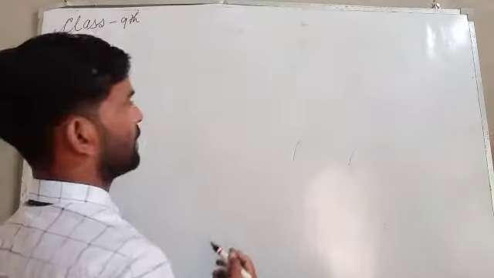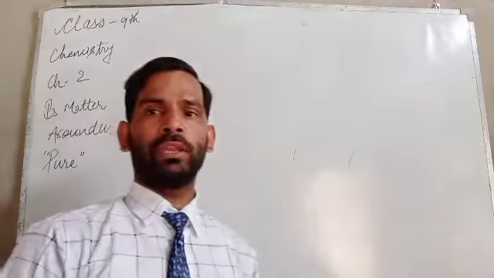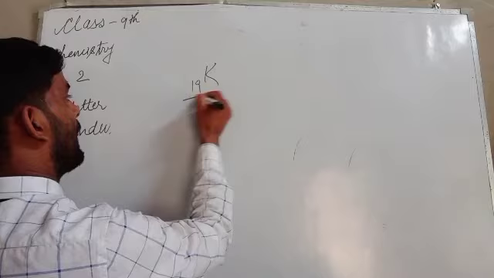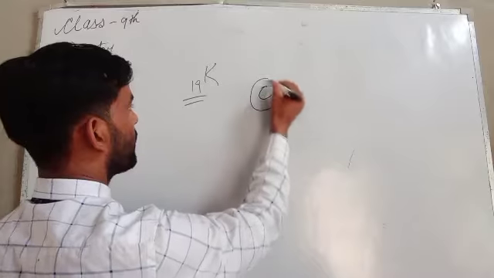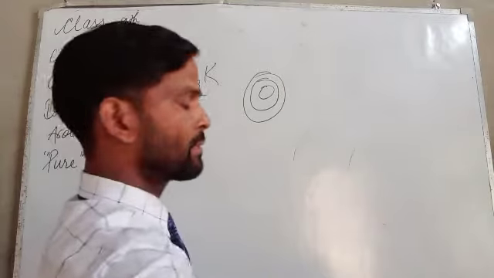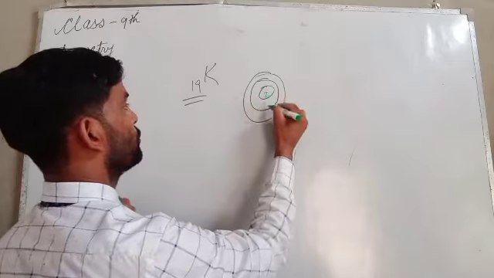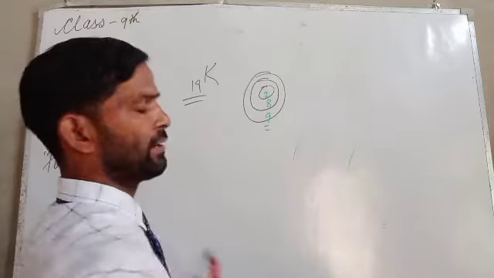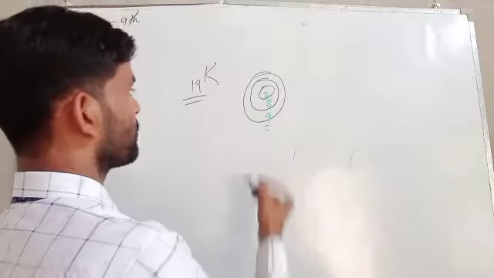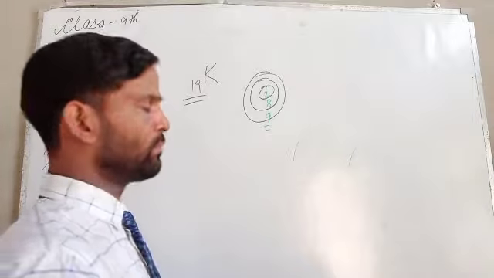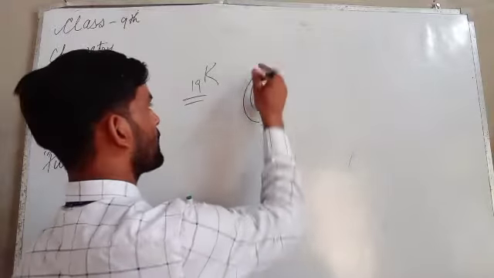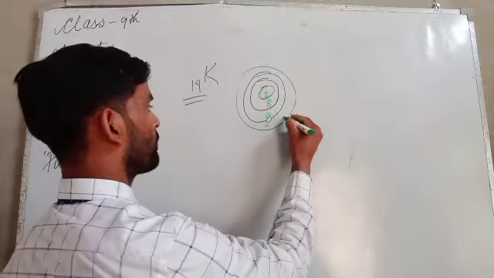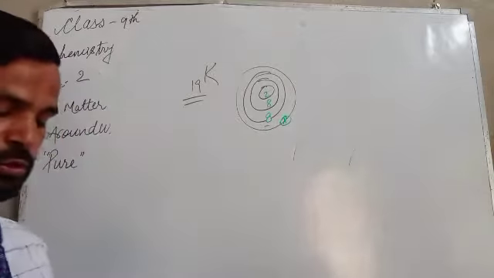So what actually is valency? Valency is the number of electrons remaining in the last orbit of any atom. Suppose potassium has 19 electrons, that is its atomic number, and the electron filling is according to the 2n square law: 2, 8, 8, 1. If there are 9 electrons, it is least stable. For most stability it has to be 8, so only one electron is left in the last orbit.